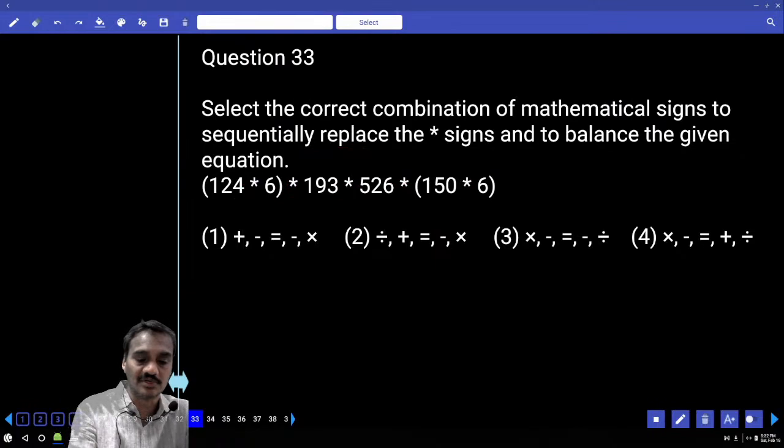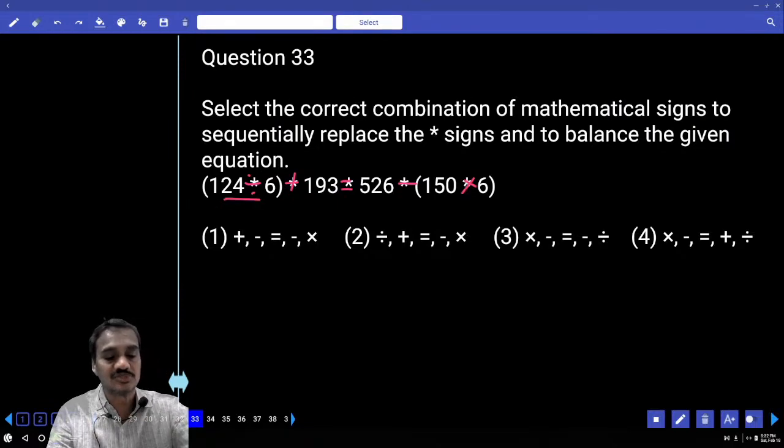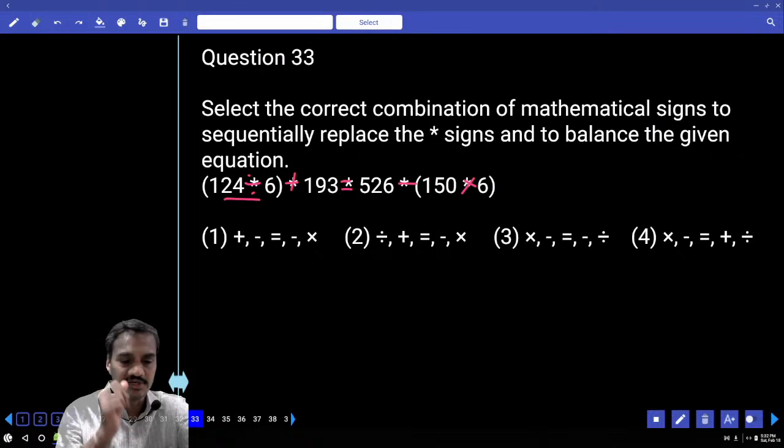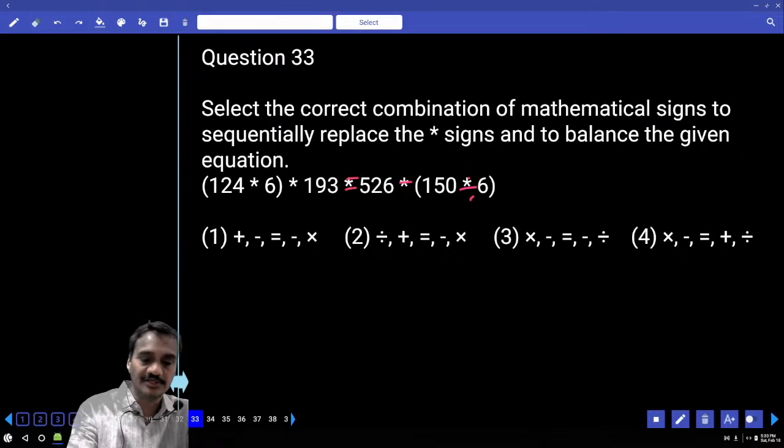Then coming to second one, 124 divided by 6 plus and equals to minus and into. 124 divided by 6 is how much? And 20. And is it divided by 6? No. Isn't it? Hence, choice 2 is ruled out. The next one, 150 divided by 6 and minus equal to. And here into and minus.